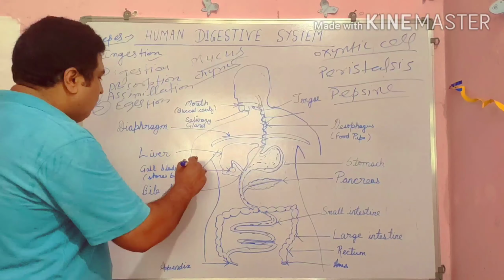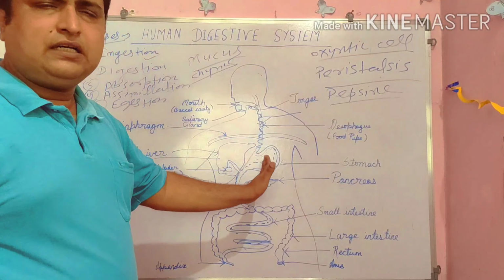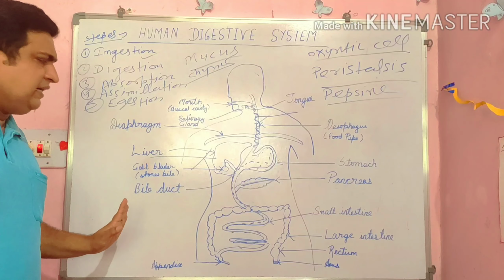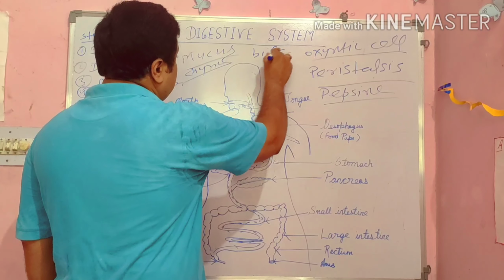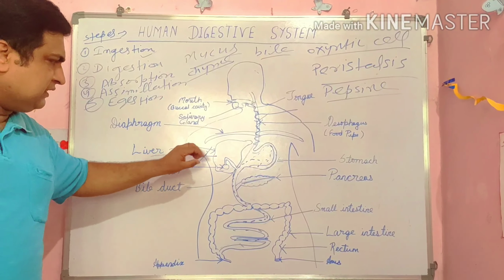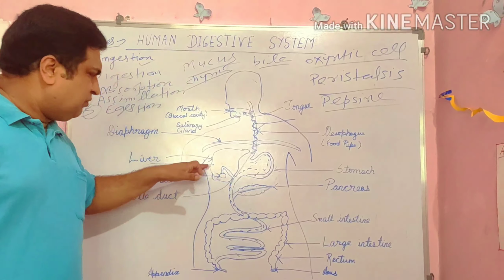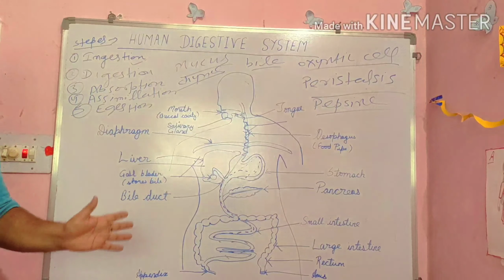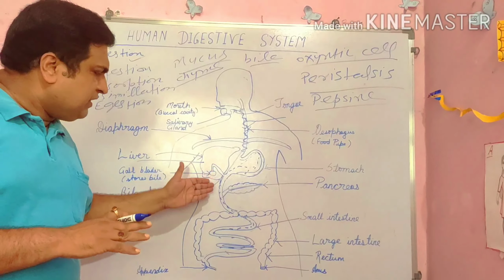The two organs are, first, the liver, which is present on the right side, and this liver secretes bile juice. This bile juice is stored in the gallbladder, and from the gallbladder it goes to the small intestine. In the small intestine, what happens?